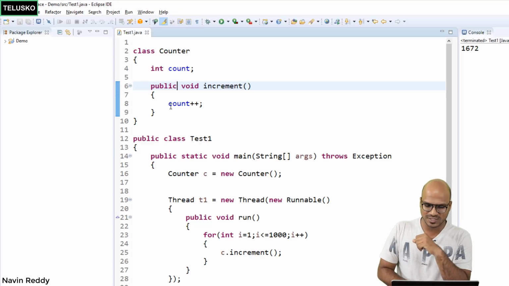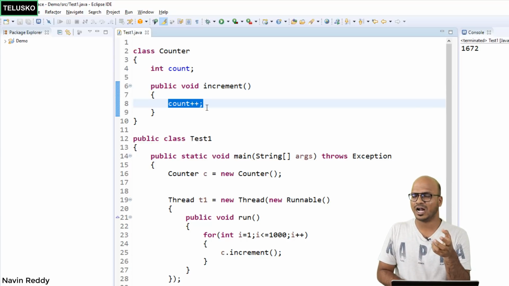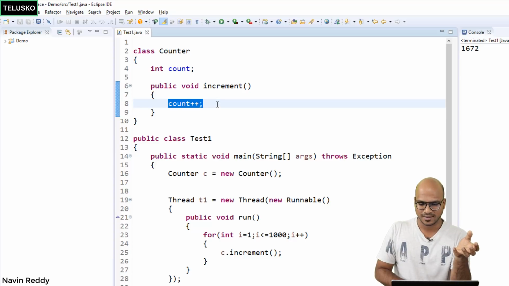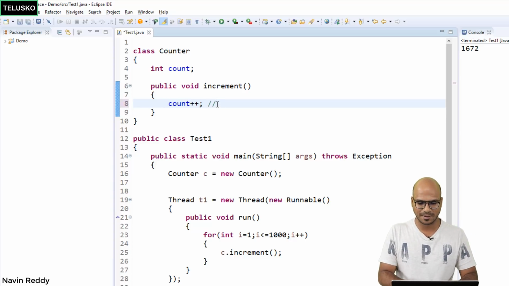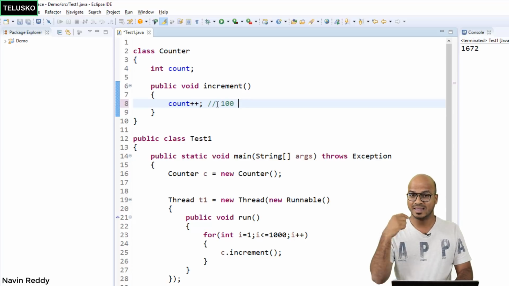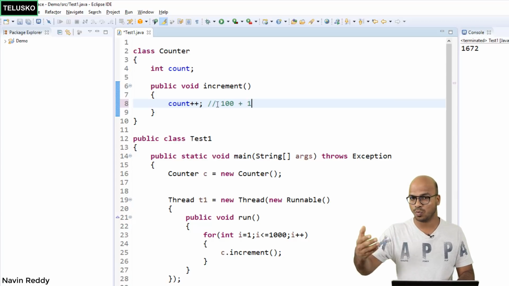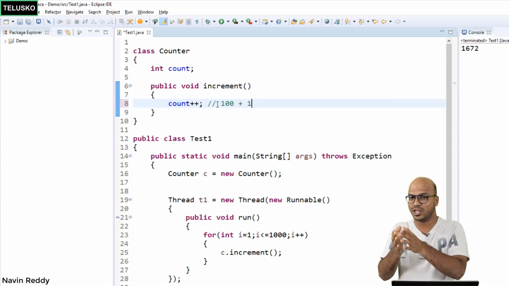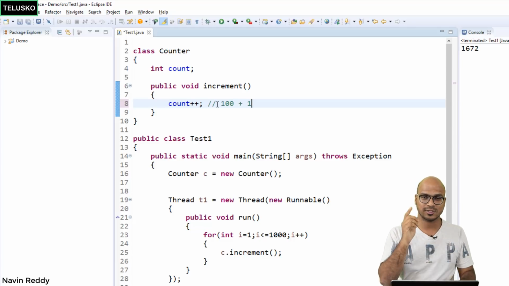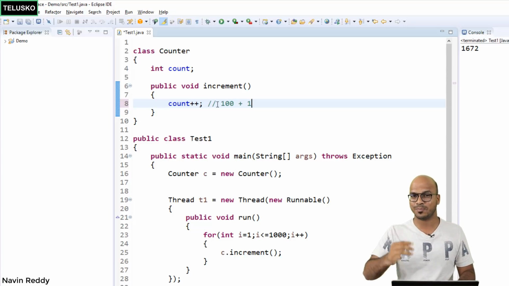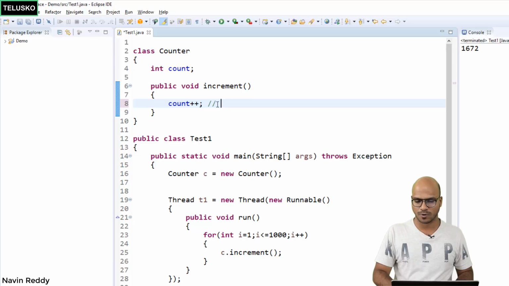Now this operation, which is count plus plus, looks like an atomic operation, but it's not. Multiple things are happening here. The first thing is it fetches the value for count. Let's say the current value for count is 100. Then it will add 1, which will make it 101, and then it will assign the value 101 to count. So it's not a one-step process, it's a three-step process, right? So it's not an atomic operation.